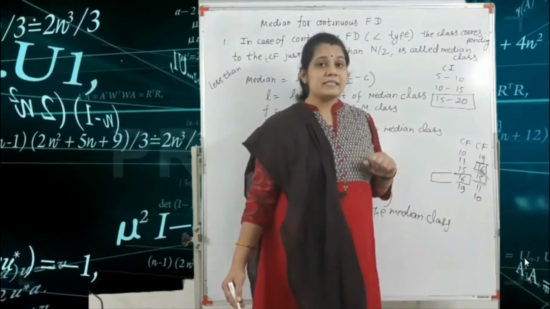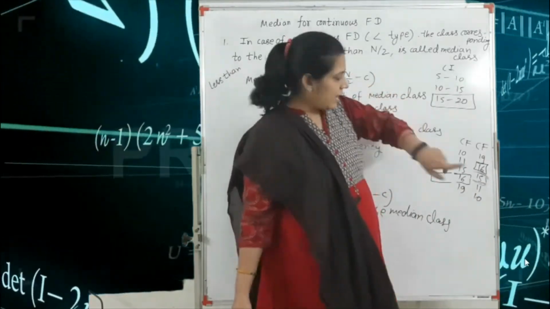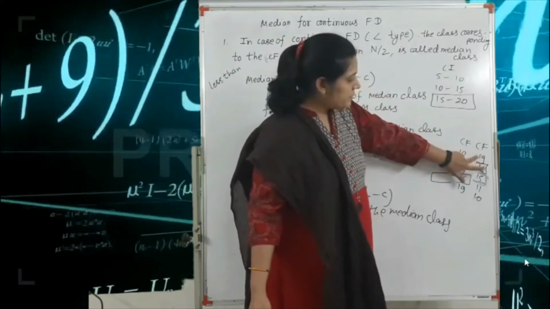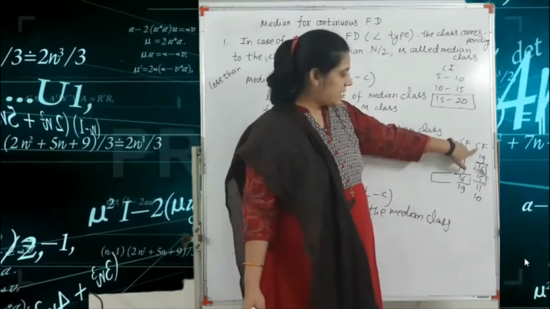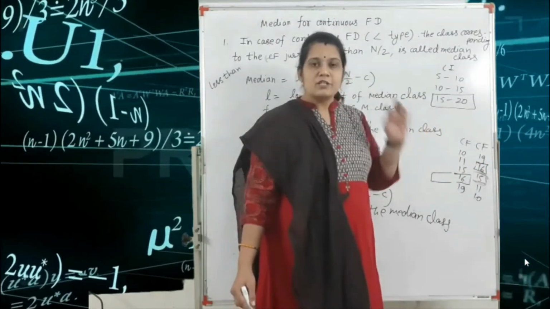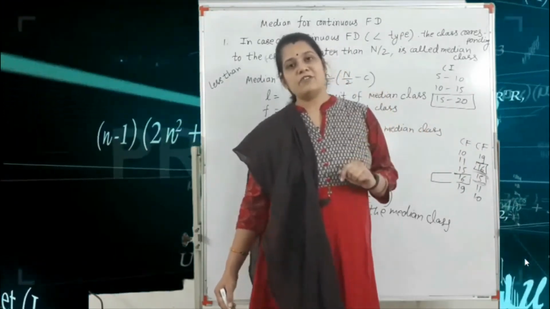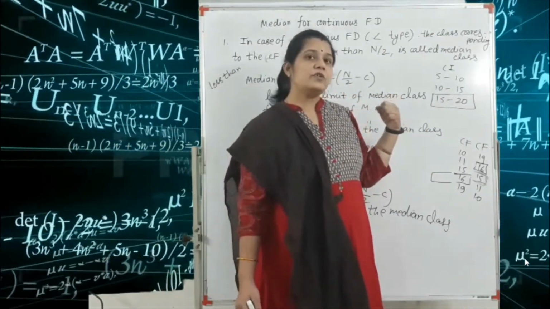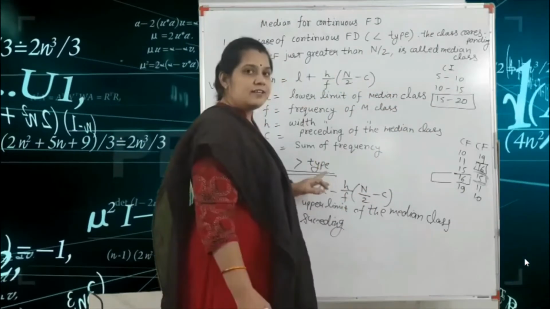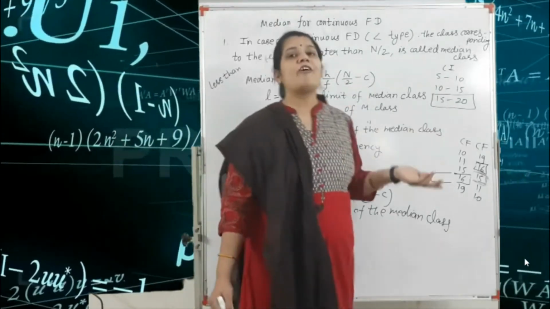So for capital C, just check, according to the median class, the previous and after values. We have the two values 19 and 15. Got it? So the minimum value is 15. So 15 is your capital C, and according to our formula, capital C is the succeeding of the median class.